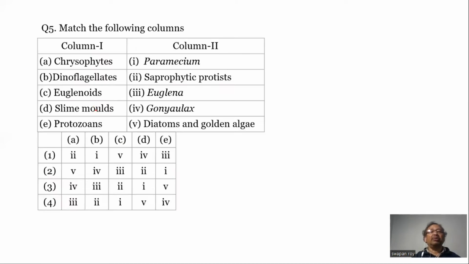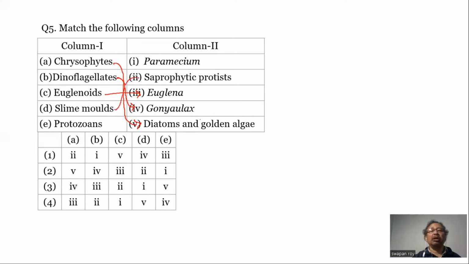Question number 5 is a matching. Matching for column 1 and column 2 is given. Column 1 consists of different groups of protists and column 2 of particular types of protists. Chrysophytes match with the diatoms and golden algae, that is, the desmids. Dinoflagellates, one of the dinoflagellates given, is Gonyaulax. Euglenoids include Euglena, so C matches with 3.